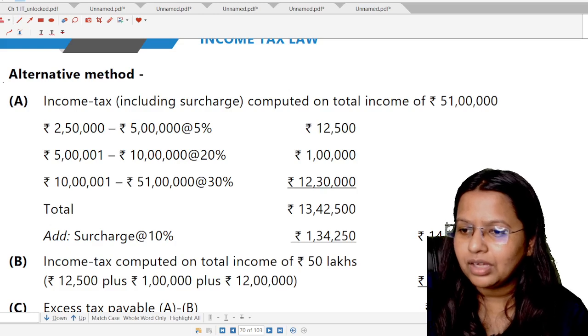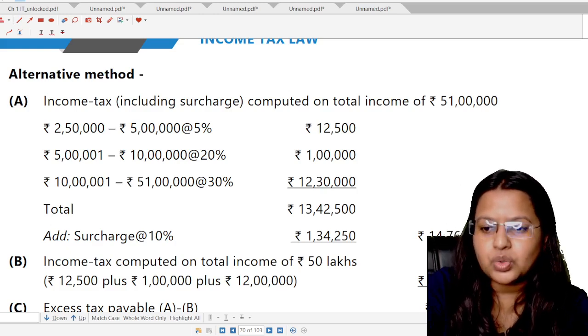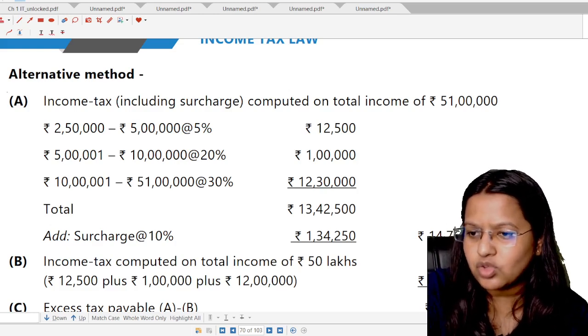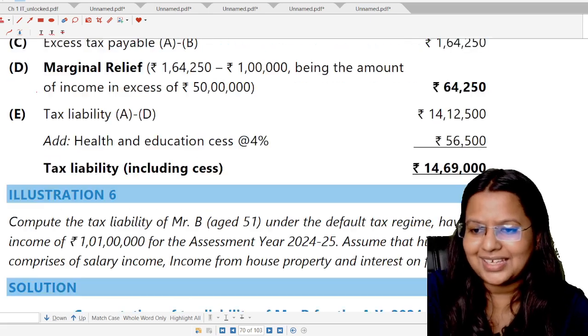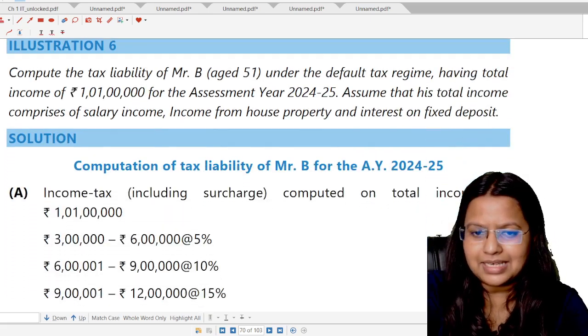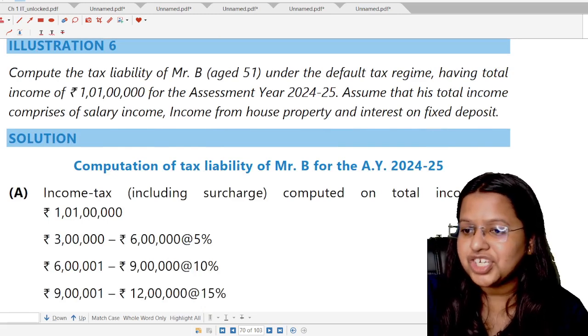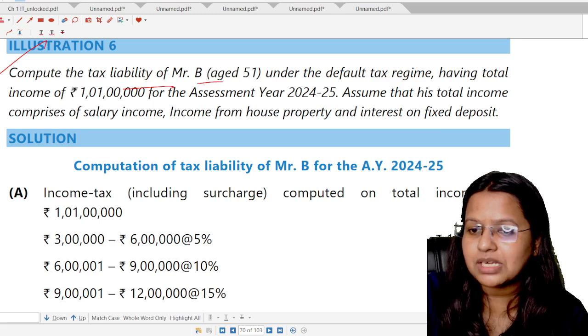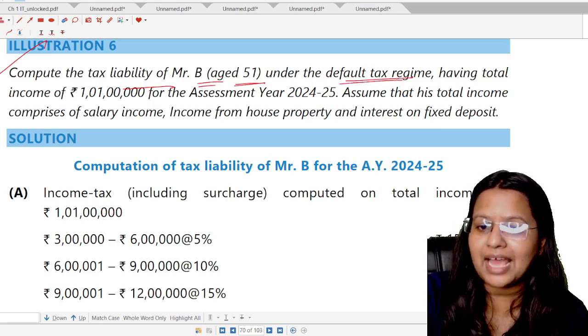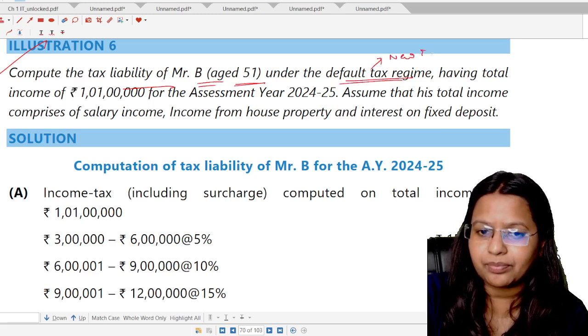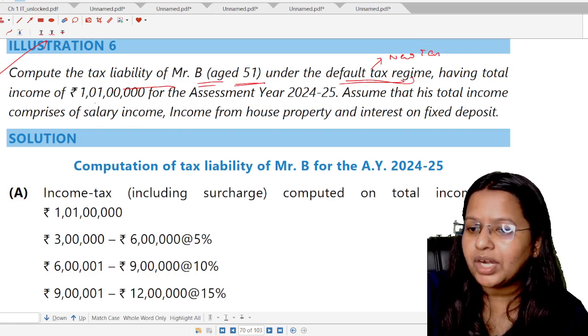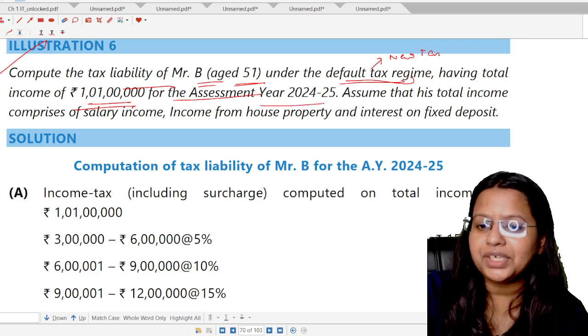Okay. Students, there are two methods to do this question. I have opted this method. That is the alternative method. Okay. Next is illustration number 6. Just wait now. Next is the illustration number 6. Compute the tax liability of Mr. B, aged 51, under the default tax regime. It means under the new tax regime. Having total income of 1 crore 1 lakh rupees for the assessment year 24-25.